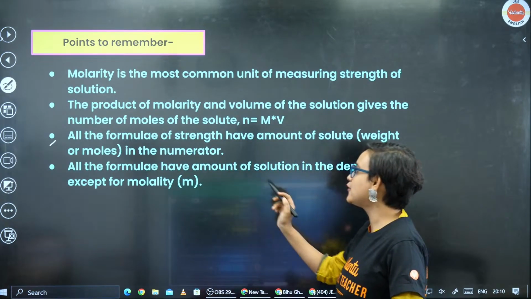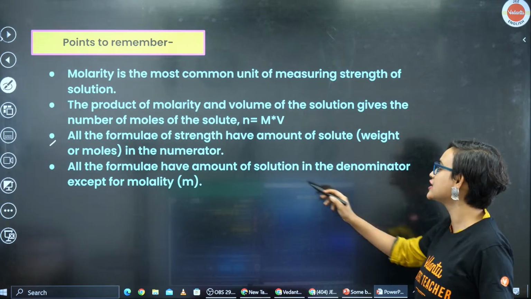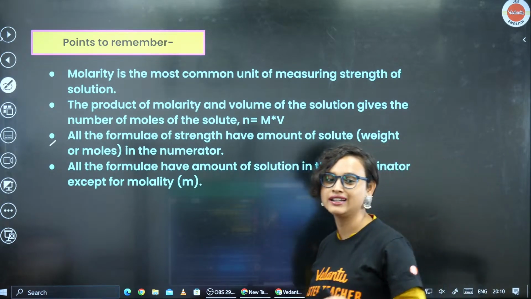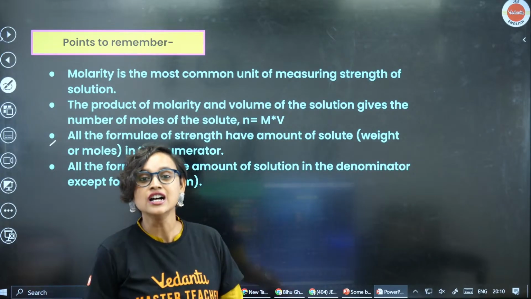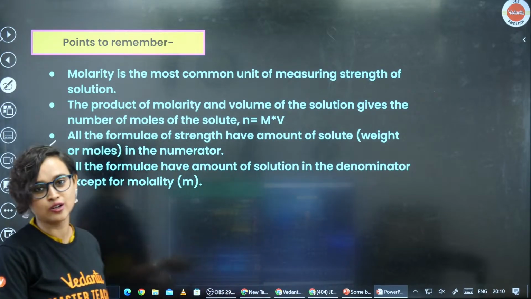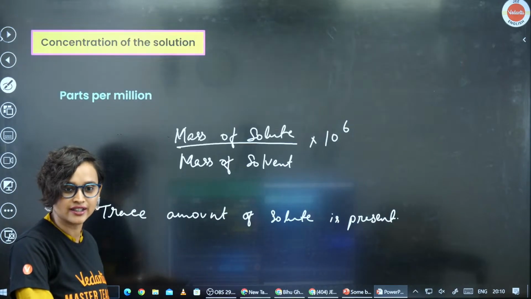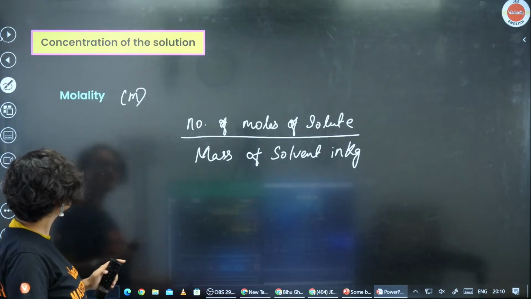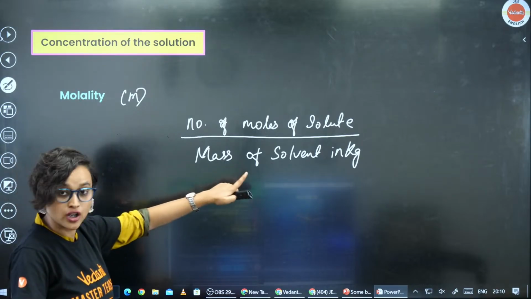Next, all the formulas have the amount of solution in the denominator, except for molarity. What do they have? They have the amount of solution in the denominator. Let's check it out once again. Oh, parts per million also not. Molality has mass of solvent in kg.